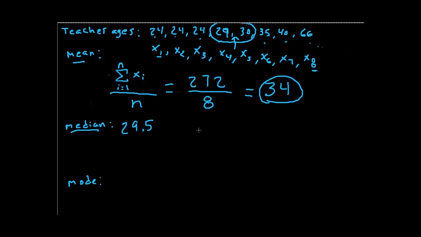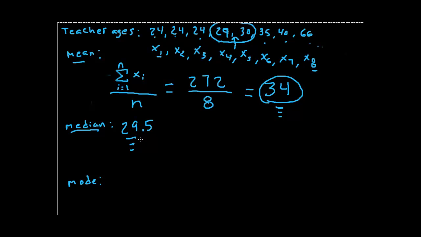Now take a second, think to yourself, which of these numbers, 34 or 29.5, do you think is a better indicator of the age of all of the teachers together? If you were to say they're about 34 or about 29.5, which do you think is a better indicator? Take a second to think about it. I would say that they're both very, very close. You could go either way. You have some teachers who are younger, you have some who are older.